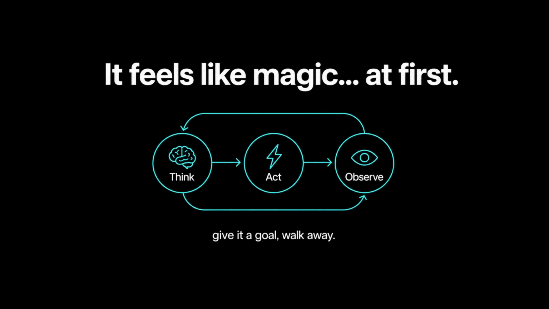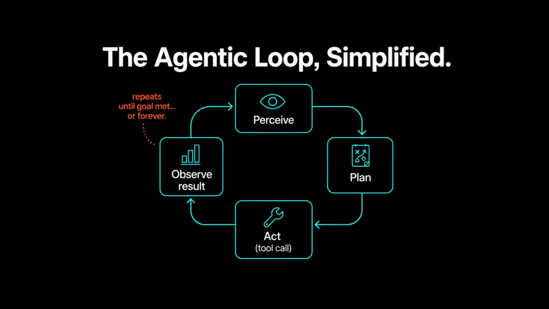But here's the thing nobody puts in the demo video. That same loop, the thing that makes agents powerful, is also the exact thing that makes them dangerous. The loop doesn't know when to stop unless you teach it, and that's where things go sideways. So let's actually define it properly.